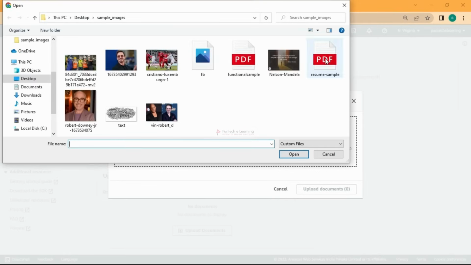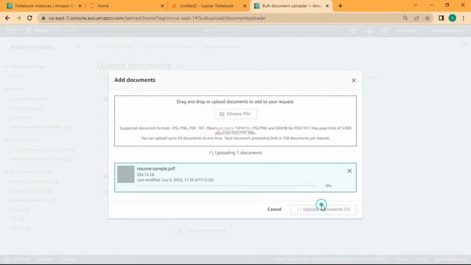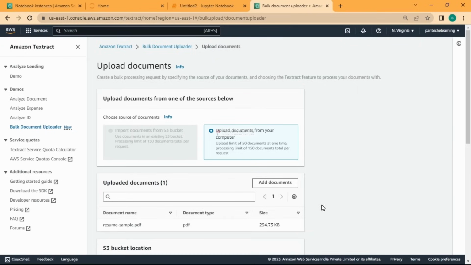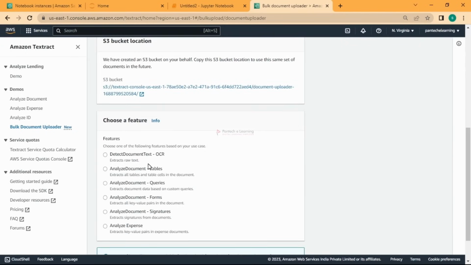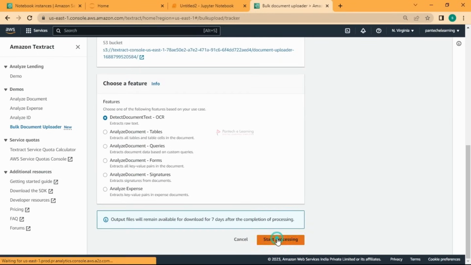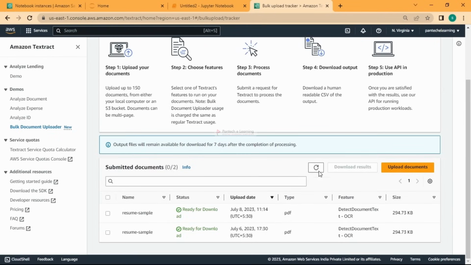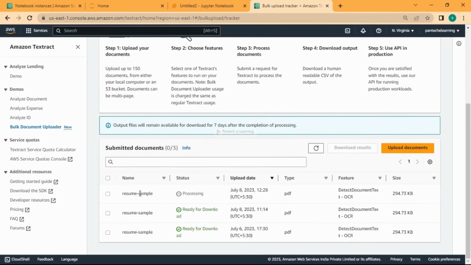Okay, so I'll go with this resume sample. Yeah, now which feature do you want to select, whether you want just raw text from it, tables, queries, forms, signatures, expense analysis, etc. I'll just go with this OCR now. So I'll do the start processing. This should be starting now. Yeah, this is processing now. So let us go and get it once it is done.